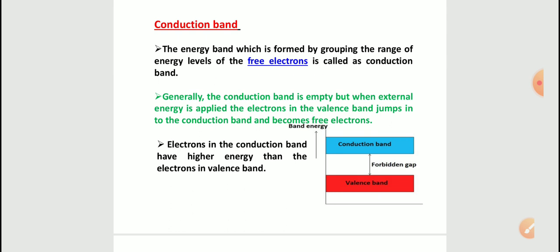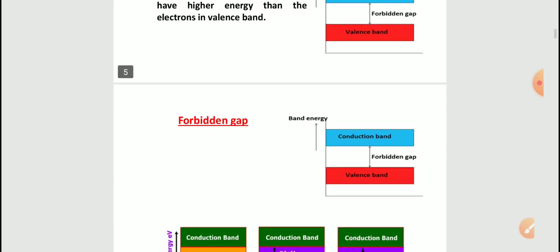Generally the conduction band is empty, but when external energy is applied to the electrons in the valence band, then the electrons from the valence band jump into the conduction band and become free electrons. Okay, so this is very important. So remember, in general the conduction band is empty. Whenever you give some amount of energy to the valence band electrons, then they will jump from the valence band to the conduction band by gaining that energy. And electrons in the conduction band have higher energy than the electrons in the valence band. Okay, so that we can see from the diagram, right?